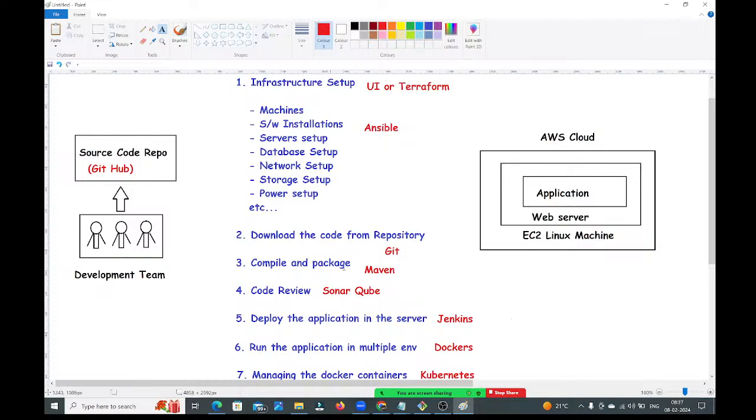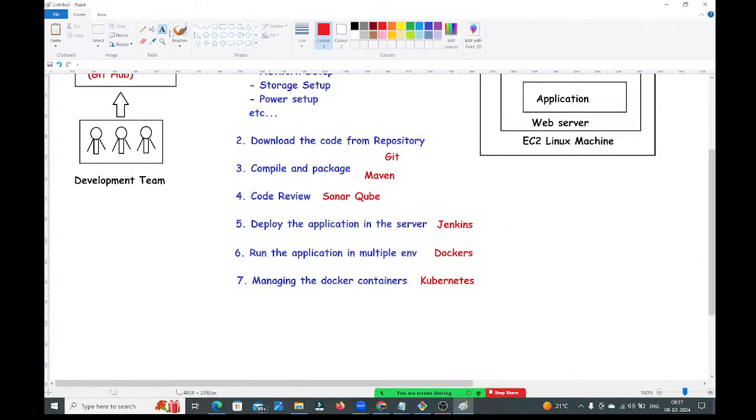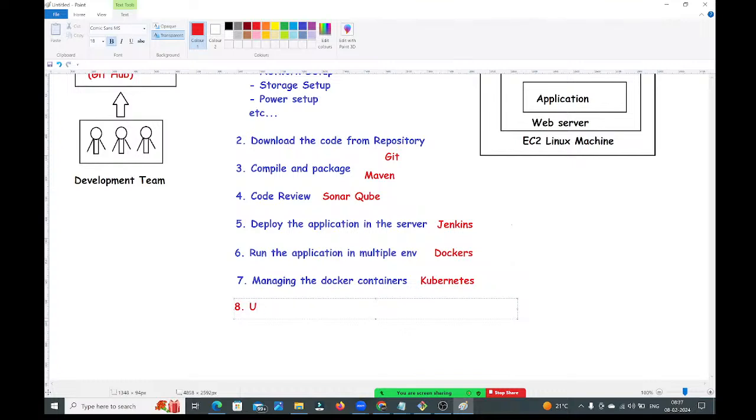And here, whatever artifact you have created by using Maven, we need to keep that artifact in some repository for future purposes. For that, we are going to upload the build artifact in that artifactory repository. For this, what are we going to use? We are going to understand Nexus as a build artifactory tool.